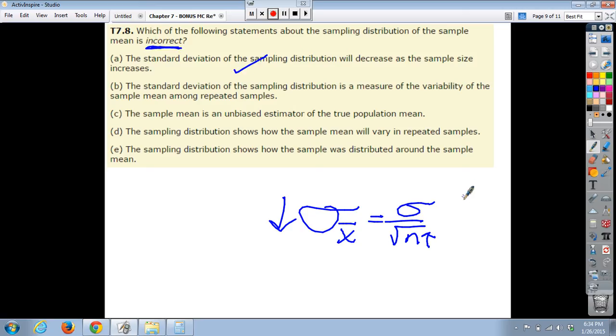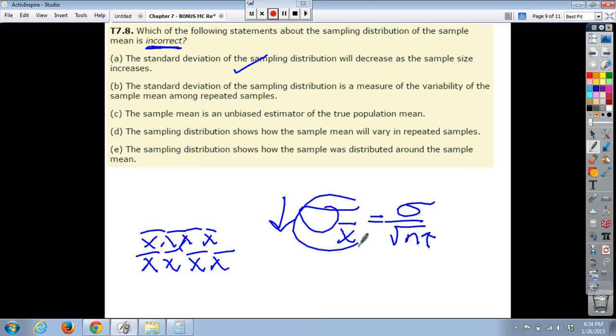So this is good. Part B, the standard deviation of the sampling distribution is a measure of the variability of the sample mean among repeated samples. And this is also true. A sampling distribution is looking at all the different possible combinations of x bar, of all these different sample means. And so the sigma sub x bar is a measure of the variability of those sample means. So this is true.